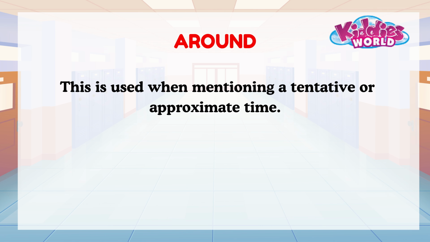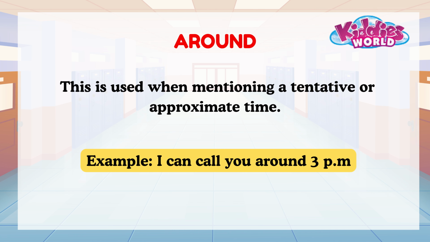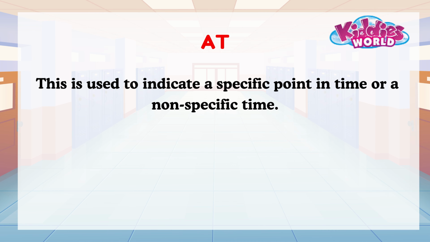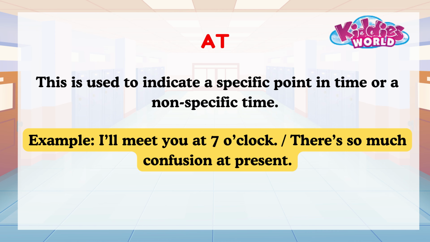Around. This is used when mentioning a tentative or approximate time. Example, I can call you around 3 p.m. At. This is used to indicate a specific point in time or a non-specific time. Example, I'll meet you at 7 o'clock, or there's so much confusion at present.